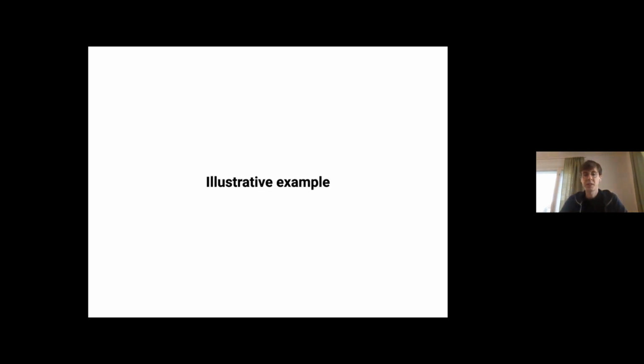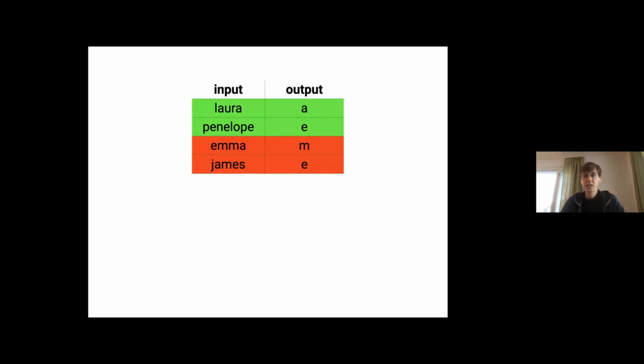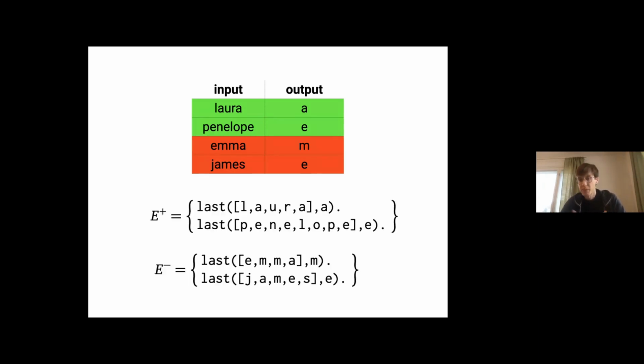So I'm going to start with an illustrative example. Well, let's suppose we're just trying to learn a program hypothesis which finds the last element of a list. So here we have some positive examples in green, some negatives in red. Laura goes to A, for instance, as a positive. Emma doesn't go to M, because M isn't the last letter. Or we can represent these, just for simplicity, as binary relations. The first argument's the list, second element's the last element.